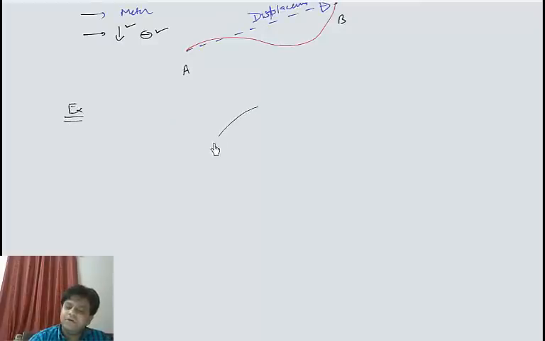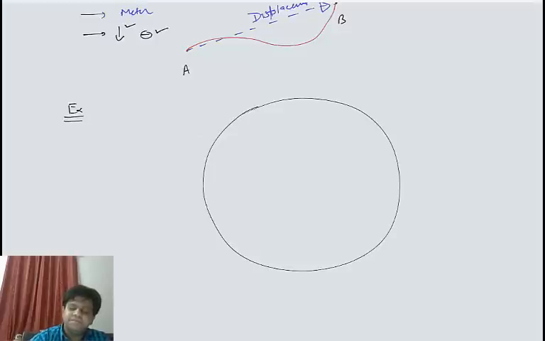For example, I have a circle and an insect situated at this point A. It starts moving along this track up to this point B.